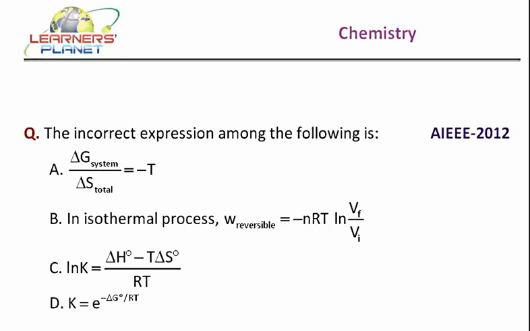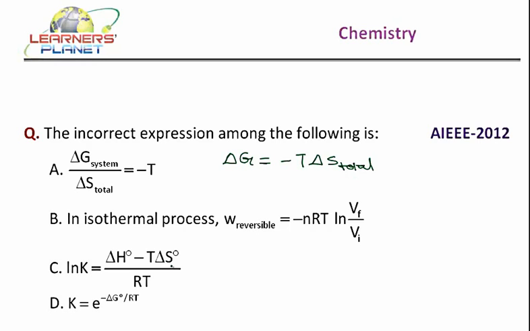Now, if I just see the expressions, which all is the correct one? Now, this is the correct one. Delta G is equal to minus of the delta S, that is total entropy change of the system. This is the right expression, right? The total entropy change of a system is equal to entropy change of the system plus the entropy change of the surroundings. That is the total entropy change. Now, work done in a reversible condition is also, the expression is the same. If pressure is the term, then it is log of pressure initial by pressure final.